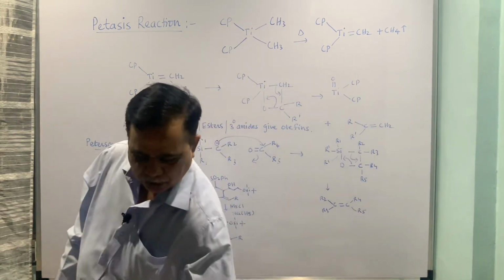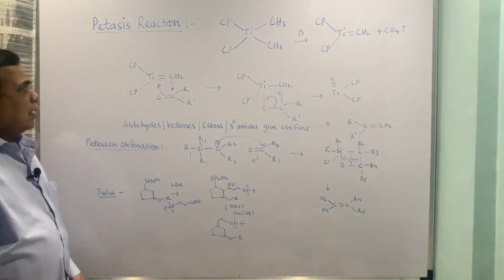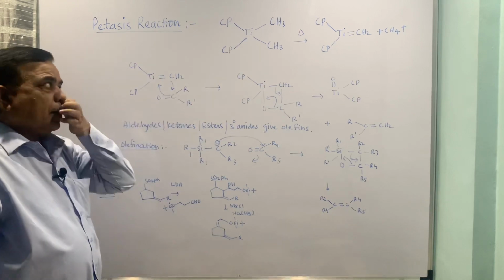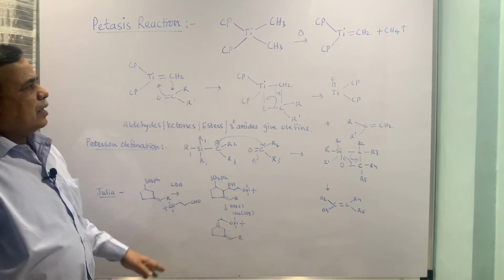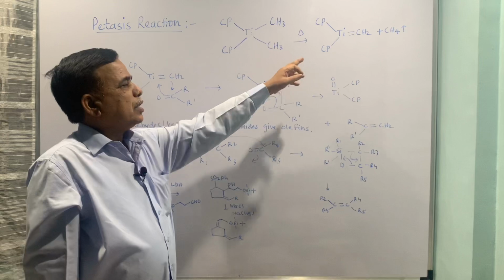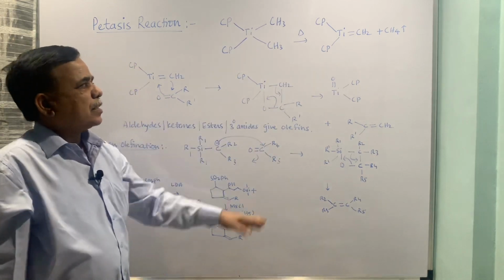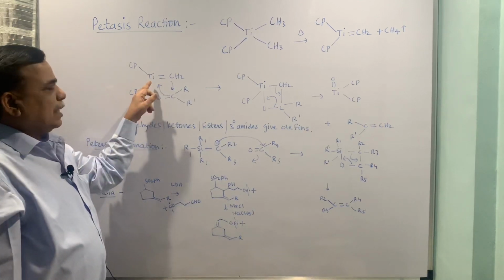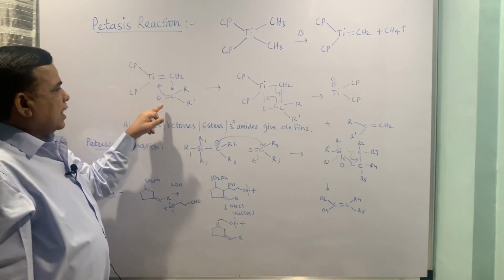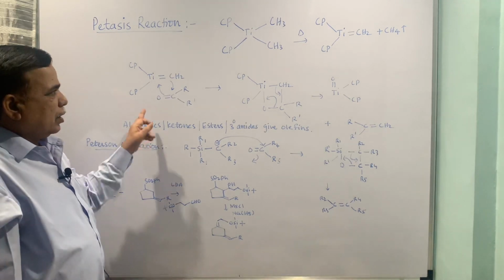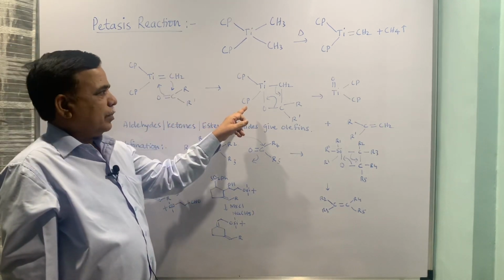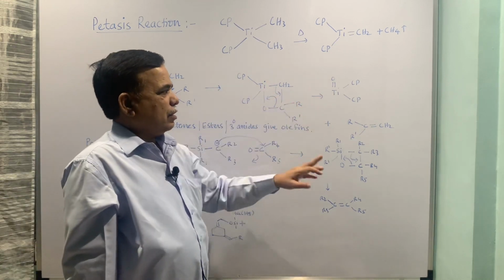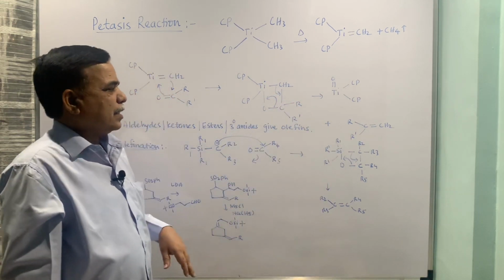Now in this reaction the organotitanium is a reagent, and this titanium reagent on heating loses methane, and you get this carbon-titanium double bond. Now this is the active species. When this interacts with the carbonyl group, you will get a Wittig type intermediate which decomposes into the oxide, and the alkene is generated.